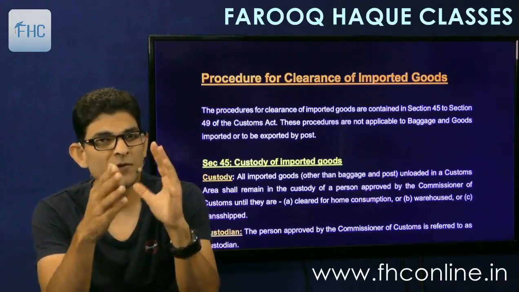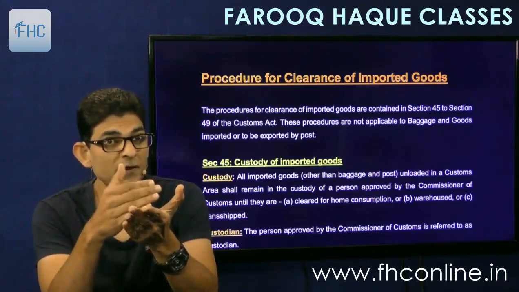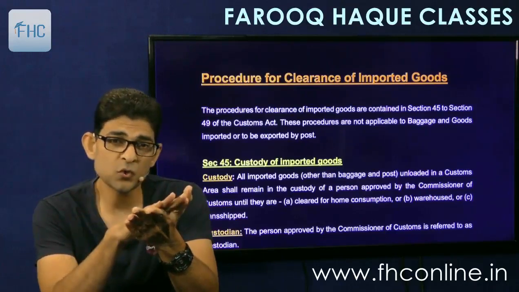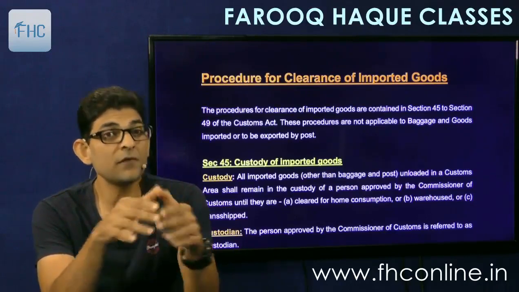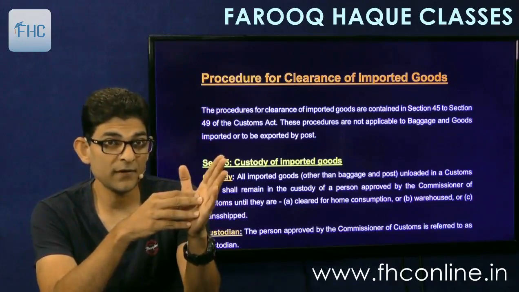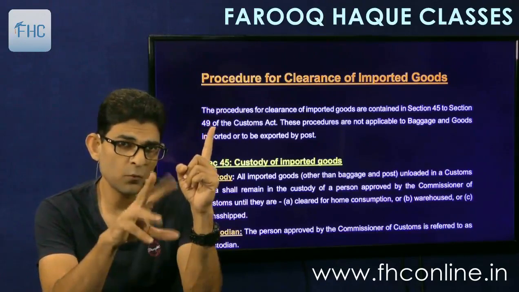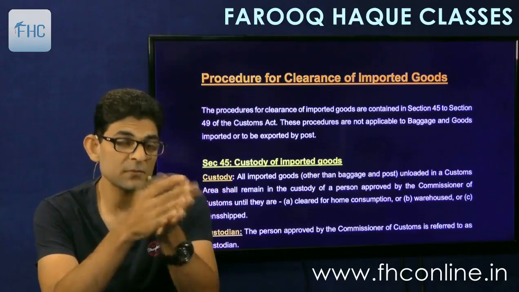And as you know, the bill of entry can be of two types. If he wants to remove the goods immediately, then he will file a bill of entry for home consumption. And if he wants to store the goods in a warehouse for some time and thereafter clear, then he will file a bill of entry for warehousing. That is also called an inbound bill of entry. Okay. Then assessment will be done as per section 17 or 18 in both cases. 17 means final assessment, 18 means provisional assessment.